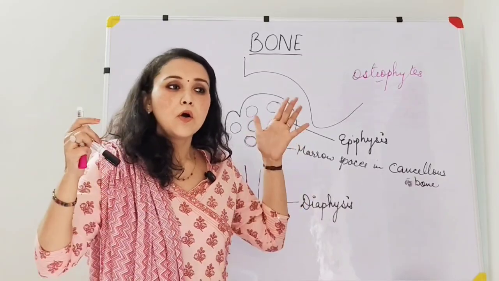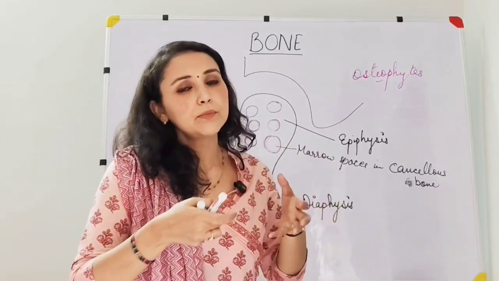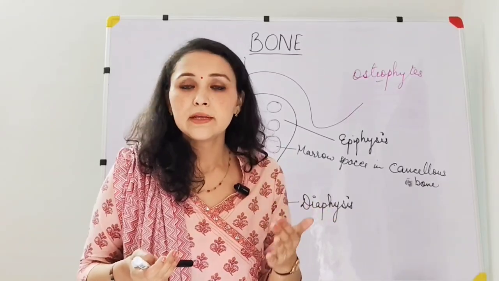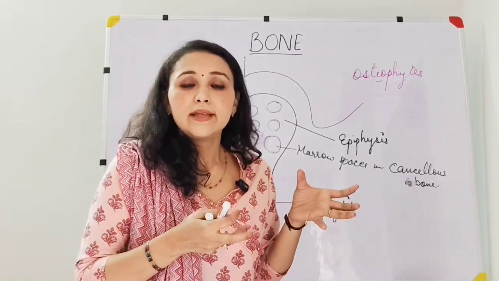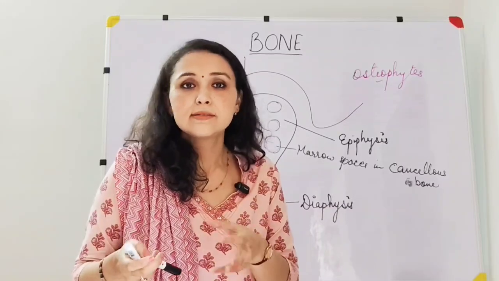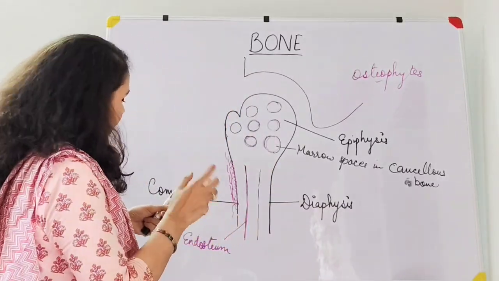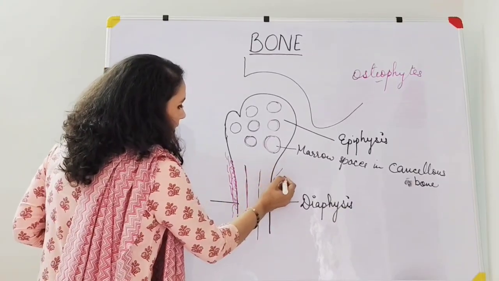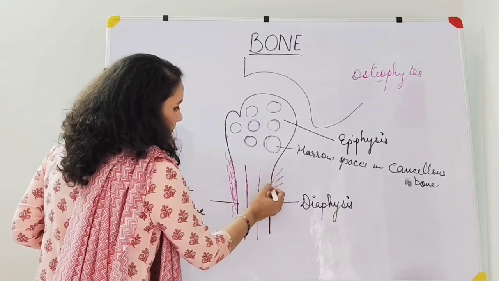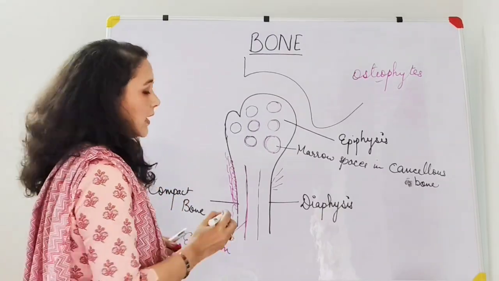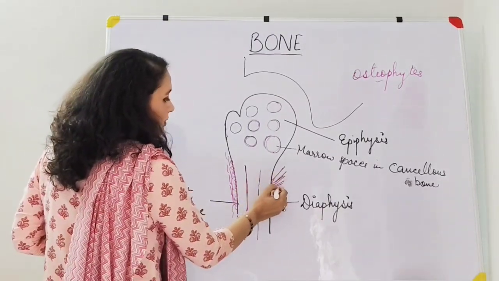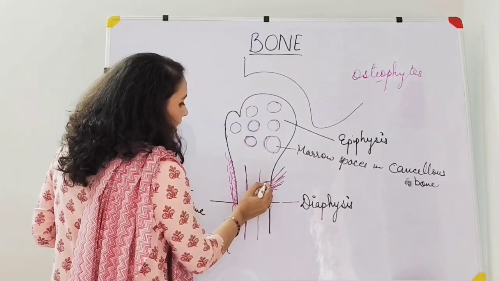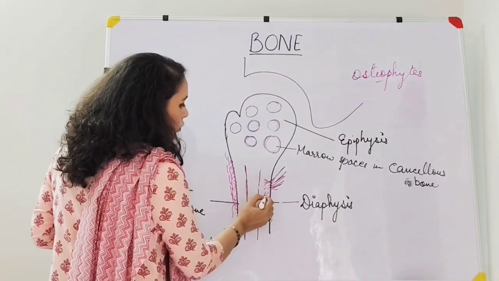Another important feature is all the muscles are going to take origin from the bone or they are going to insert on the bone. When they are originating or inserting onto the bone, they are getting attached to the bone via the tendons or the ligaments. So these tendons and ligaments are coming and attaching themselves onto the periosteum. Another important thing is that these extend into the outer part of the cortex.